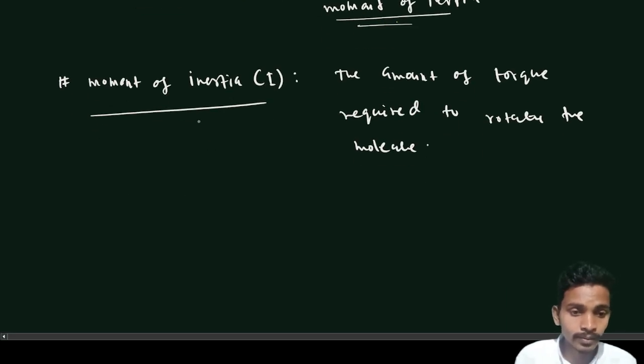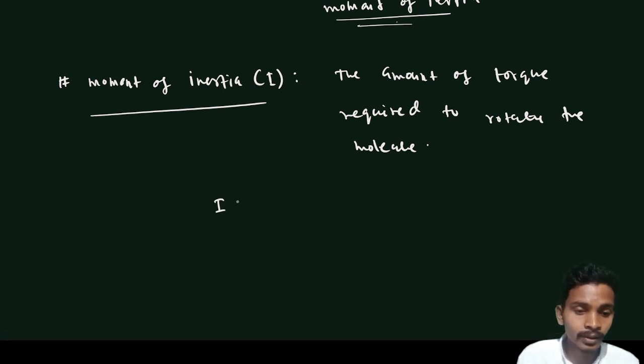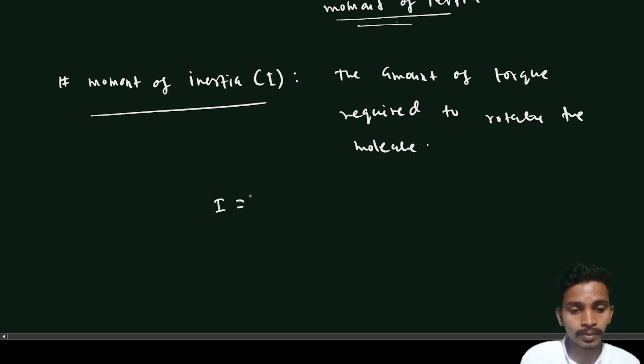So this moment of inertia I is generally mass into r square. Sorry, I can simply say mass into r square.